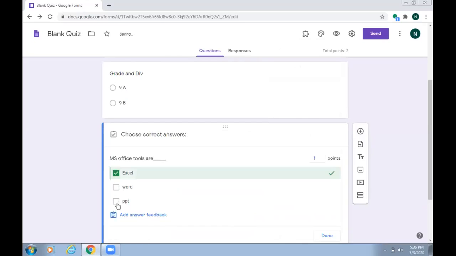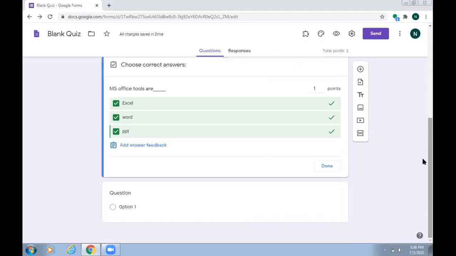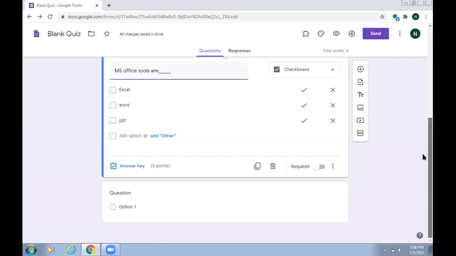So in the answer key, now all three options are correct, so you need to click on all these options. From the answer key, tick only the answers which are correct. In this case, all three answers are correct, so I will click on all of these three answers. From here, you can change the marks for that particular question. Suppose I want to keep this question for 3 marks. You can change it from here and click on done. Now you can see my paper is for 4 marks.